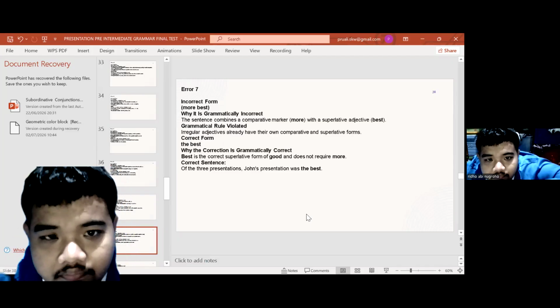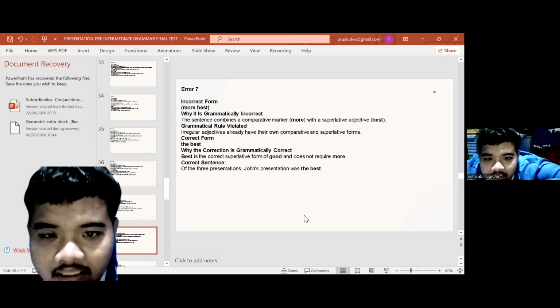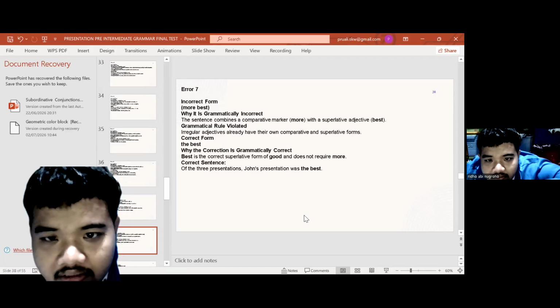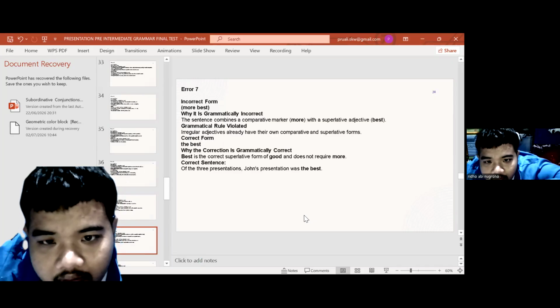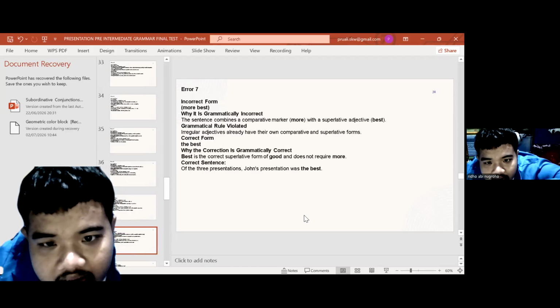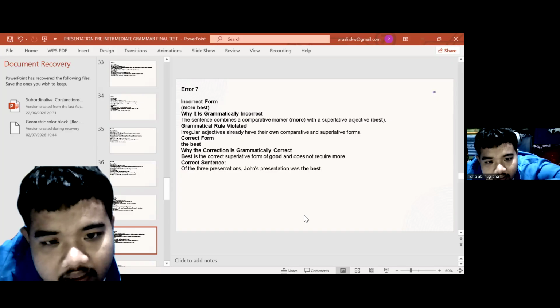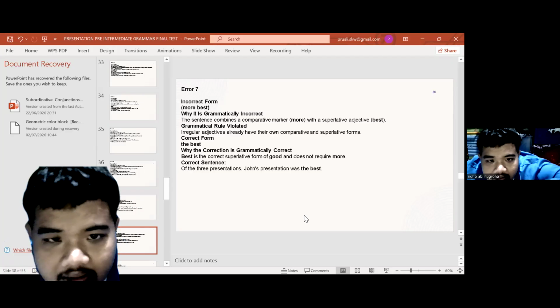Error 7. Incorrect form: "more best." Why is it grammatically incorrect? The sentence combines a comparative marker, "more," with a superlative adjective, "best." Grammatical rule violated: irregular adjectives already have their own comparative and superlative forms. Correct form: "the best." Why is the correction correct? "Best" is the correct superlative form of "good" and does not require "more." Correct sentence: "Of the three presentations, John's presentation was the best."